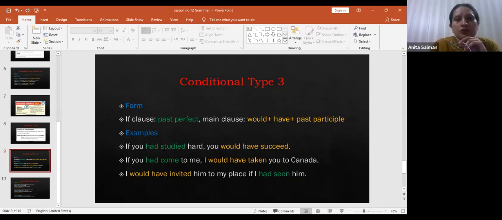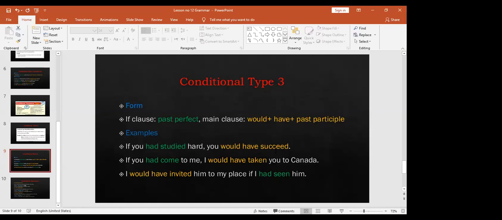Right? Now you can see if clauses. If clauses, what is used? Had studied, had come, had seen, right? Had के साथ हमेशा verb की third form होती है. And you know the past perfect tense. Past perfect tense में what we use? Had plus third form of verb. So if clauses are having had plus third form of verb, mean past perfect tense. And if you see the main clauses are having would plus have plus third form of verb. Would have succeeded, would have taken, would have invited.